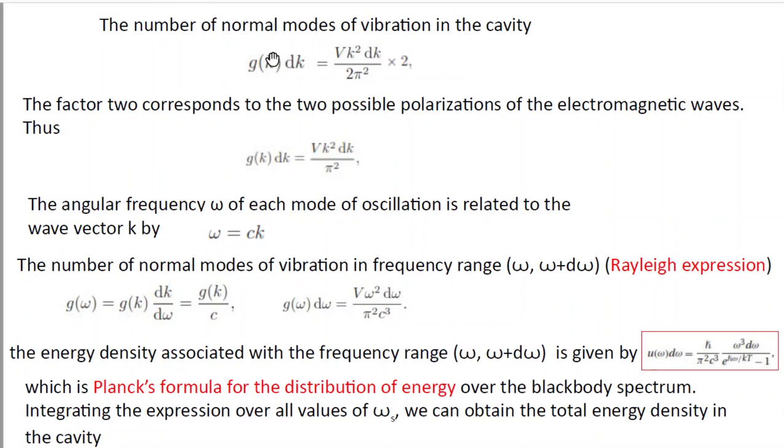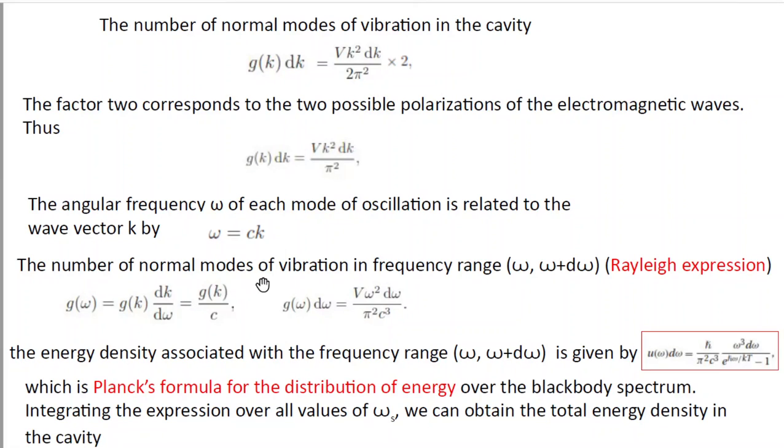Now the number of normal modes of vibration in the cavity, g(k) dk, is equal to V k square dk divided by 2 pi square, multiplied by 2. The factor 2 corresponds to the two possible polarizations of the electromagnetic waves. Thus g(k) dk is equal to V k square dk divided by pi square. The angular frequency omega of each mode of oscillation is related to the wave vector k: omega is equal to c into k.